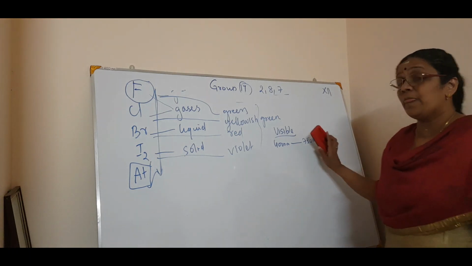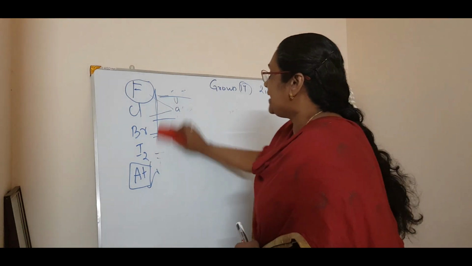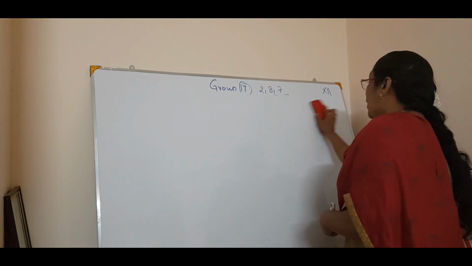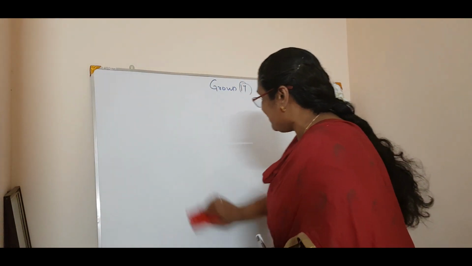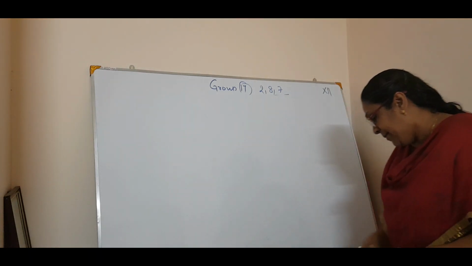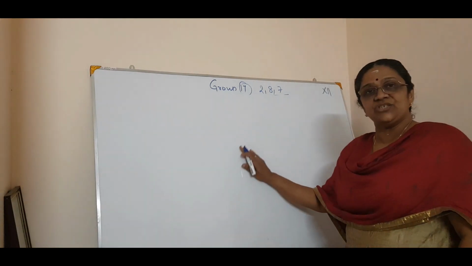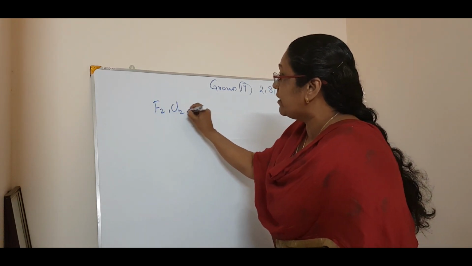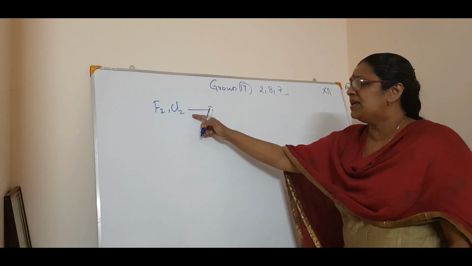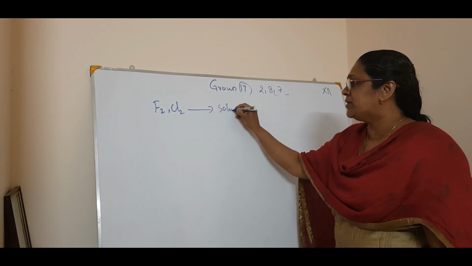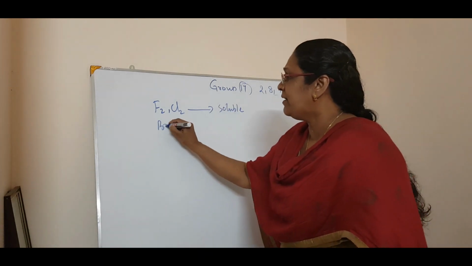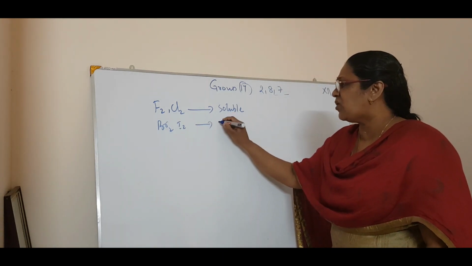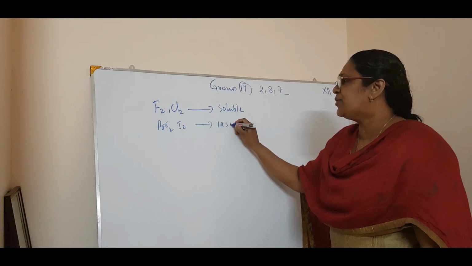Now, we will come to the chemical properties. Halogens are highly reactive in nature. Fluorine and chlorine are soluble in water, whereas bromine and iodine are sparingly soluble, or I can say insoluble to a certain extent.